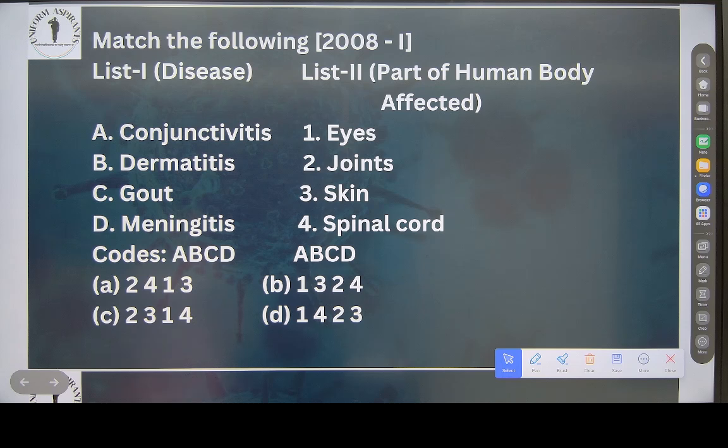Dermatitis. Most of the times when we have skin diseases, we go to a dermatologist. So dermatitis is a disease related to which problem? By dermatologist you can understand now. If we have a skin problem, we go to a dermatologist, right?